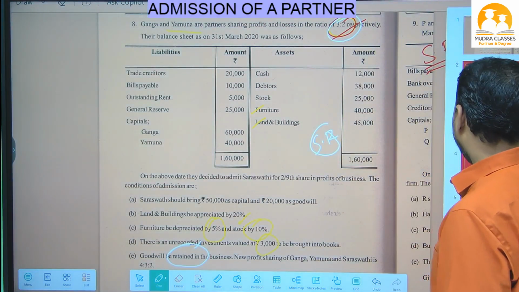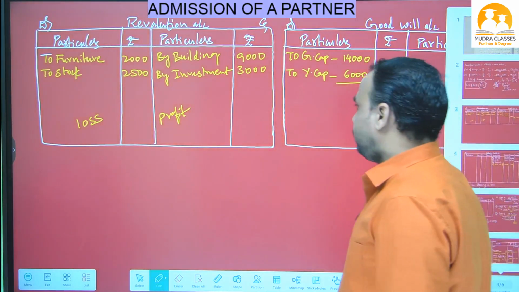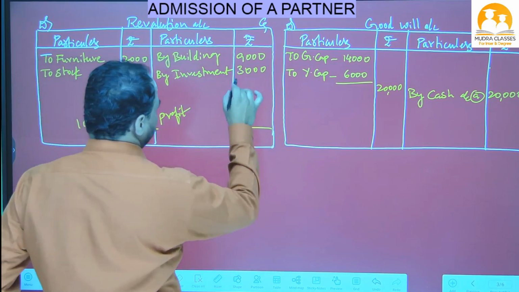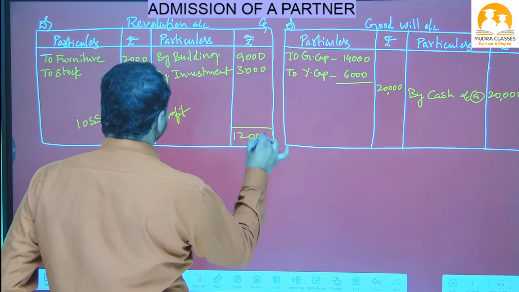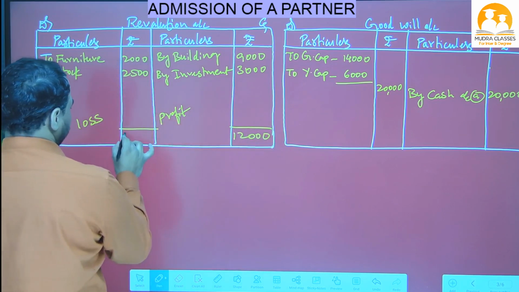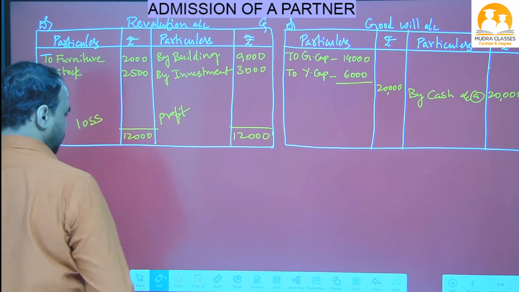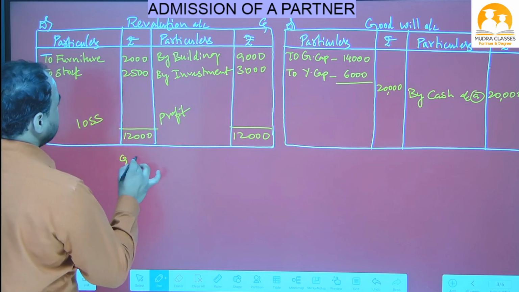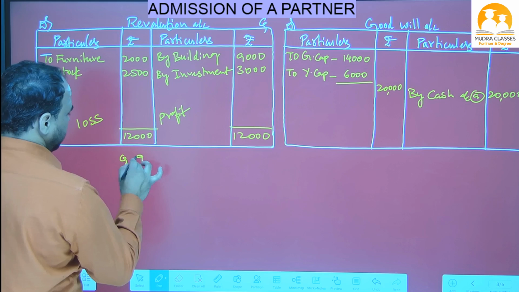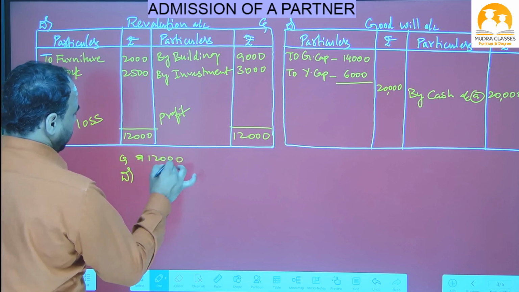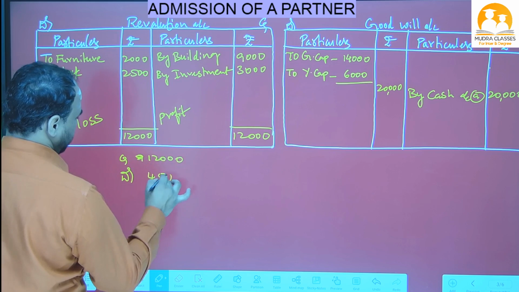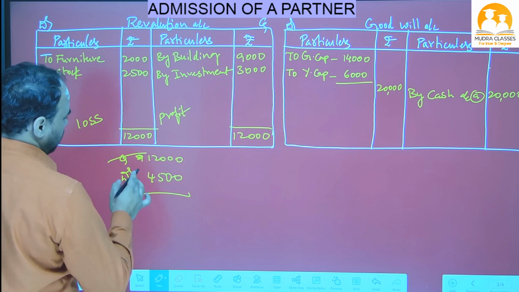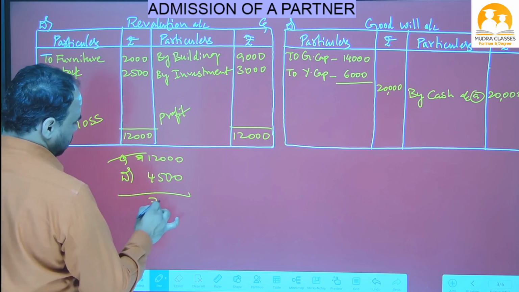Now we have to close the accounts one by one. So first we will close the revaluation account. In the revaluation account, the credit side total is 9,000 plus 3,000, 12,000 rupees, and the debit side total is 4,500 rupees. So of these two, credit is the bigger amount, so on both sides write the credit amount 12,000, and 12,000 minus 4,500 is 7,500.